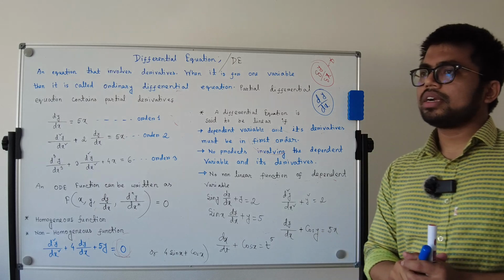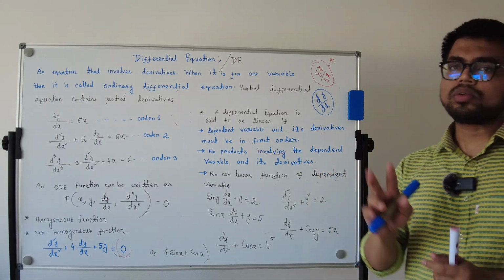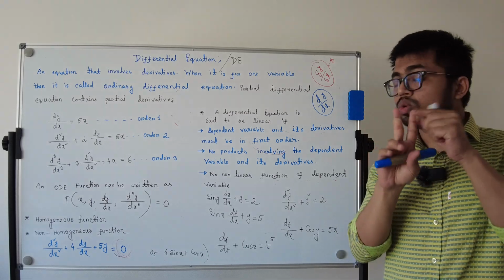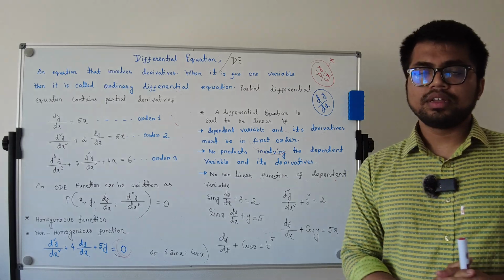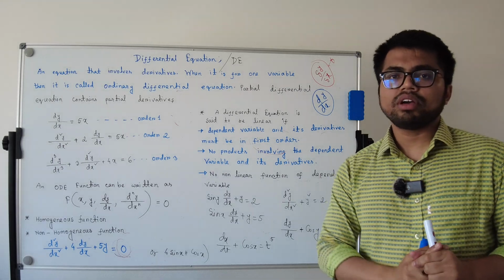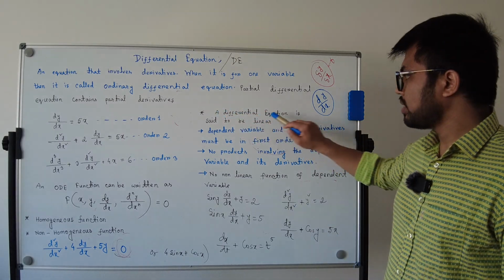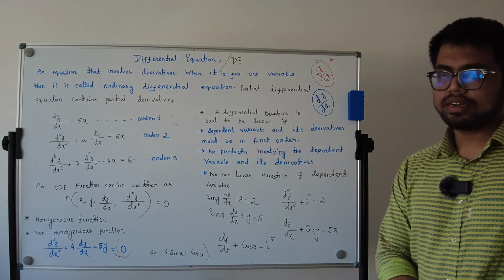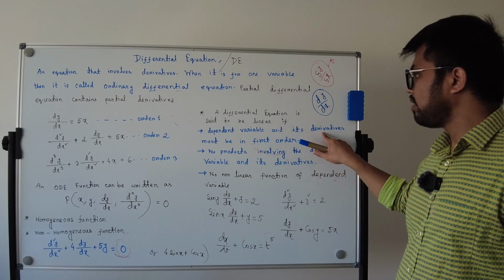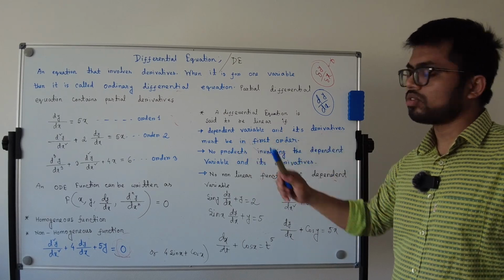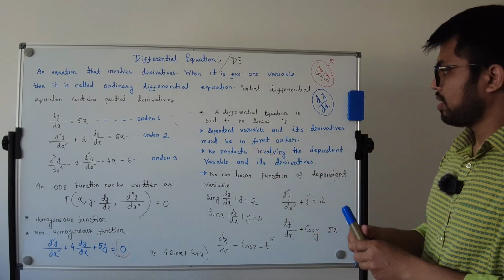So there are different types of differential equation. First, if I talk about two types of differential equation, one is linear, another is non-linear. It is so easy, but you have to understand what I am talking about. A differential equation is said to be linear if the dependent variable and its derivatives are in first order. One thing to remember, the dependent variable and its derivatives must be in first order.